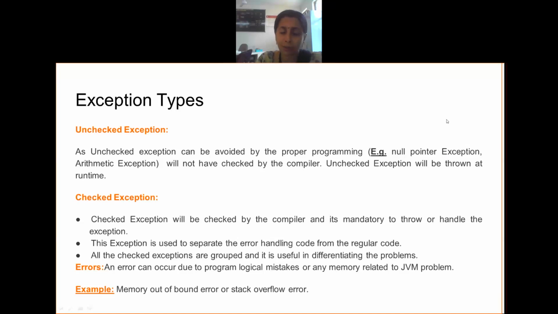So there are multiple types of exceptions. We call them unchecked exceptions and checked exceptions. Checked exceptions are already checked by the compiler. Many such examples are there, like a memory bound error or stack overflow error. Null pointer exception and arithmetic exception are unchecked exceptions. As and when you encounter them, you have to handle them, otherwise there will be abrupt ending of the program. So in order to avoid that abrupt ending, we have something called exception handling in Java.